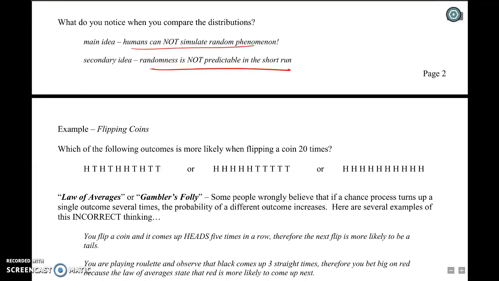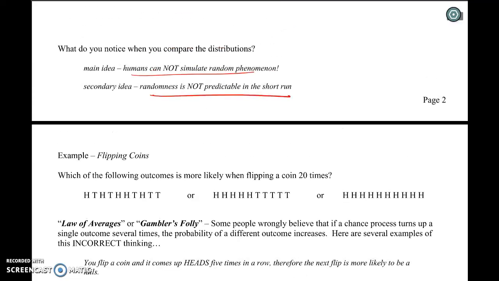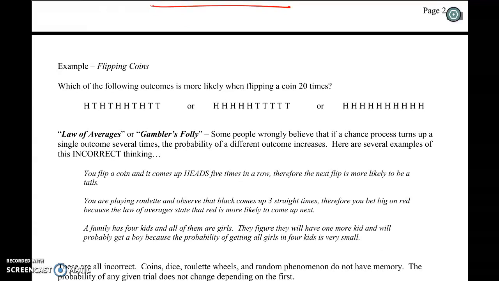All right, continuing section 5.1, which was talking about simulations and probability. Got an example here. It's kind of a silly example, but which of the following outcomes is more likely when flipping 20 coins? Heads, tails, heads, tails, heads, heads, tails, heads, tails, tails, heads, heads, heads, heads, heads, heads, tails, tails, tails, tails, tails, tails, or all heads.